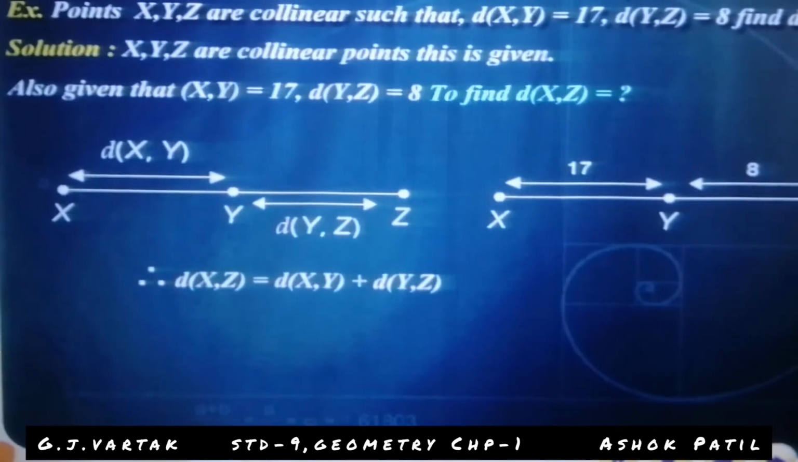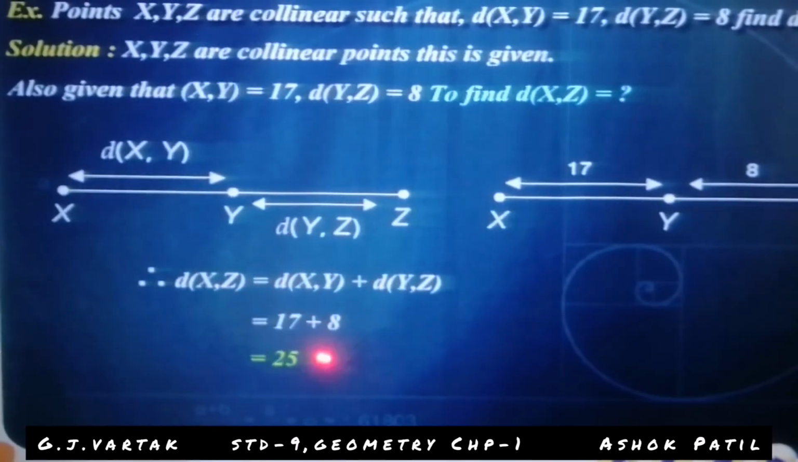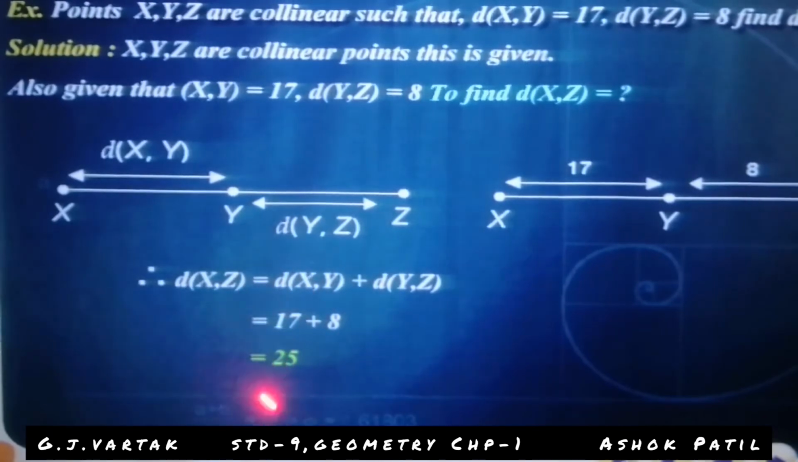Correction: distance of xz is equal to distance of xy plus distance of yz. Okay, distance of xy is given, distance of yz is given, then substitute the values of xy and yz. xy is 17 and yz is 8. The sum of 17 and 8 is equal to 25. That's why the distance of xz is 25.